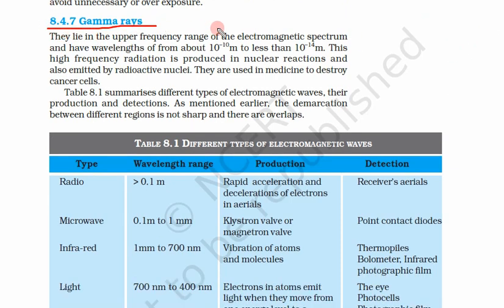Next are gamma rays. These are highly energetic. So we initially saw this is very high energy. They lie in the upper frequency range, so that means the frequency is very high. They lie in the very high frequency range of the electromagnetic spectrum and have wavelengths from 10 to the power minus 10 meter to less than 10 to the power minus 14 meter. So the wavelength is 10 to the power minus 14 meter. That means almost the size of a nucleus.